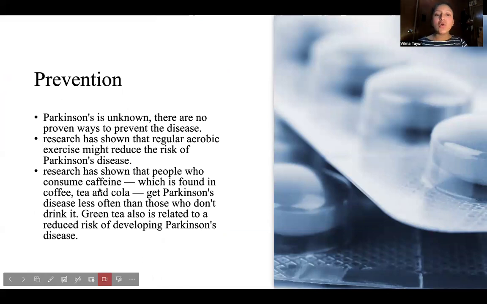Prevention. The only thing that can help prevent this is trying to have a healthy diet, and some researchers say aerobic exercise can also reduce the risk of Parkinson's disease. But just remember to have a healthy diet. Parkinson's disease is not good, but let's hope they can find a cure soon, or who knows. Okay, let me go to the next.